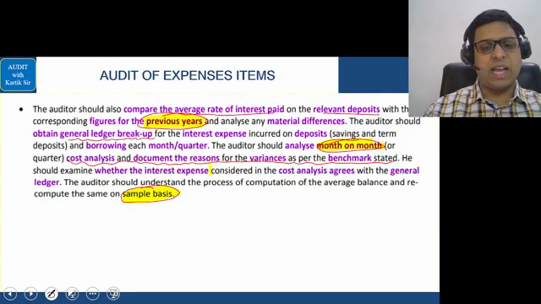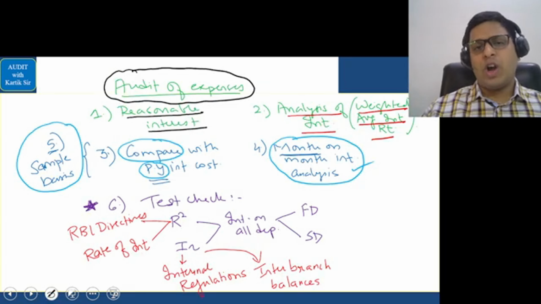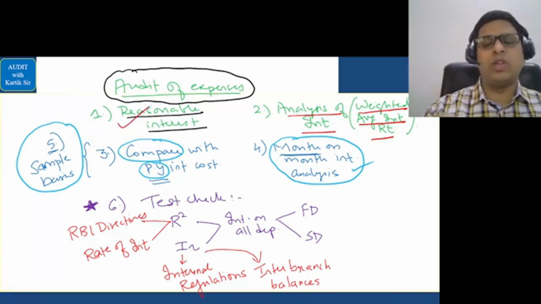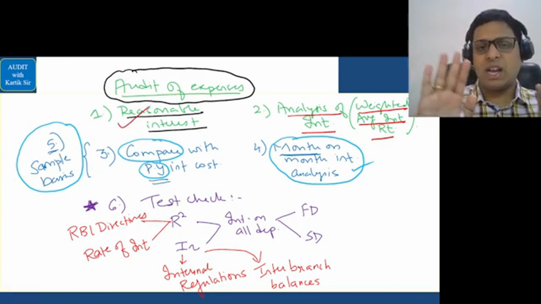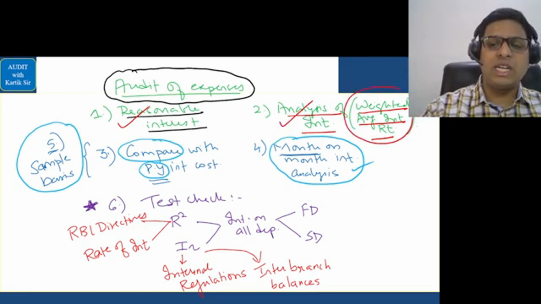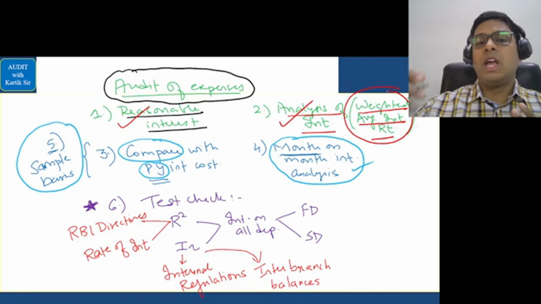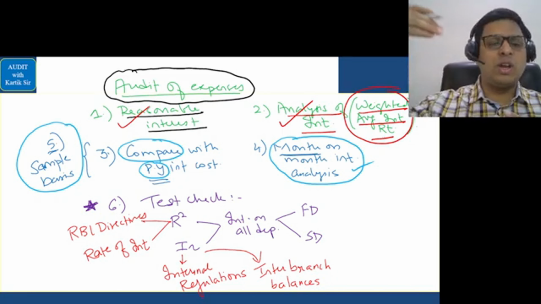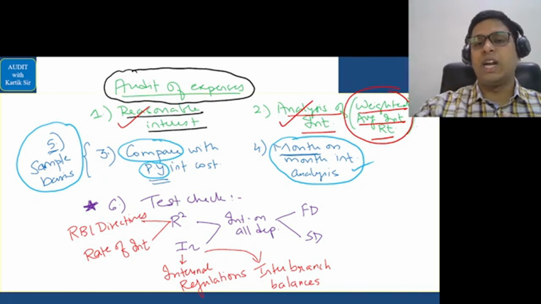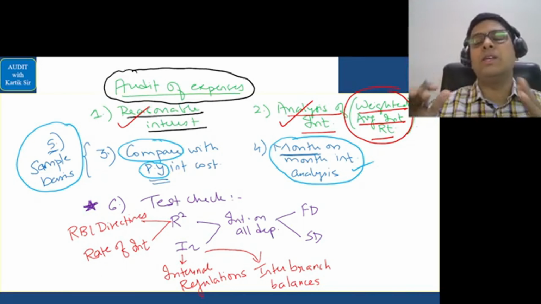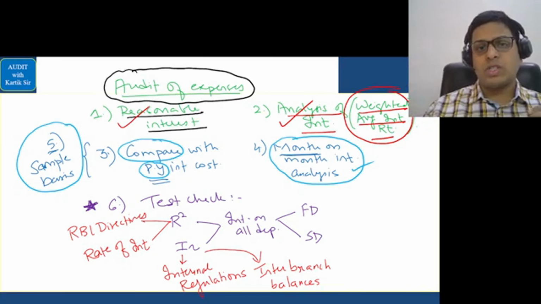I'll just show you the diagram which we did, which was basically this audit of expenses. Very simple. We should see whether the expenses are reasonable. So that is the interest expense that the bank pays, whether they are in reasonable limits. Auditor should do an analysis of interest with the weighted average interest rate. So auditor should take weights regarding various types of interest, which is there: interest on FD, interest on saving deposit, interest on recurring deposit, all these interest, and do a weighted average interest rate, and then see whether it is matching with the value shown in the profit and loss account.